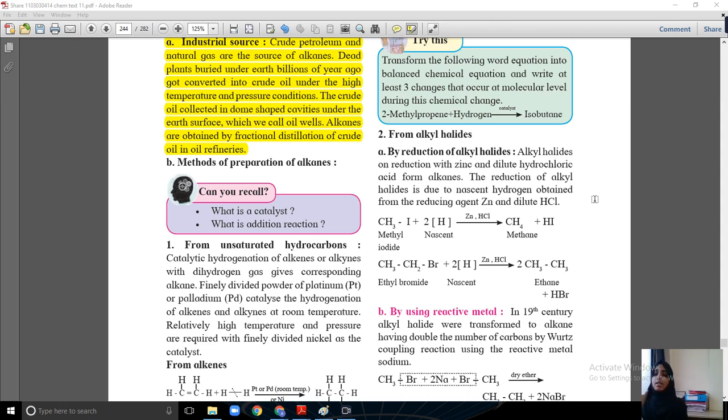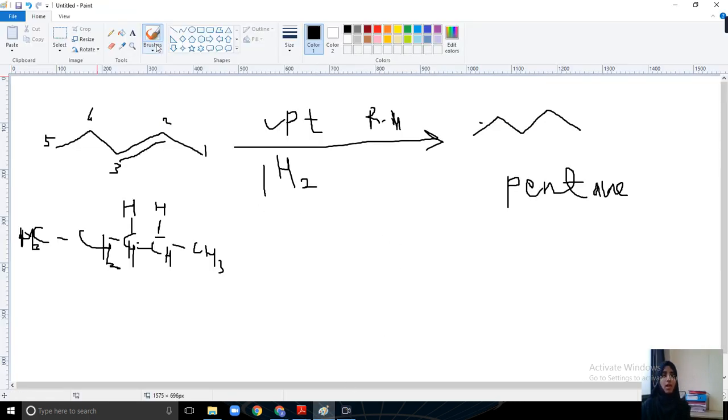Halides are halogens. Halogens means chlorine, bromine, iodine, fluorine. These elements are called halogens. So alkyl halide is a common name for haloalkane, a compound containing halogen, an alkane containing halogen.